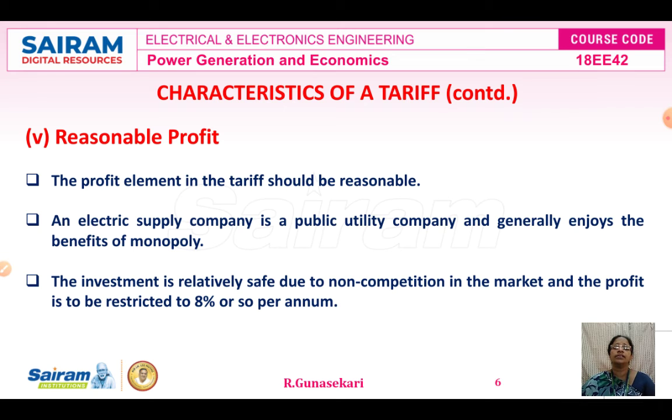The next characteristic is a reasonable profit. Okay. So the profit element in the tariff should be reasonable. An electric supply company is a public utility company and generally enjoys the benefit of monopoly. This is very, very important. The investment is relatively safe due to the non-competition in the market, and the profit is to be restricted to 8% per annum only. So this is the reasonable profit. So totally 5 characteristics of the tariff.